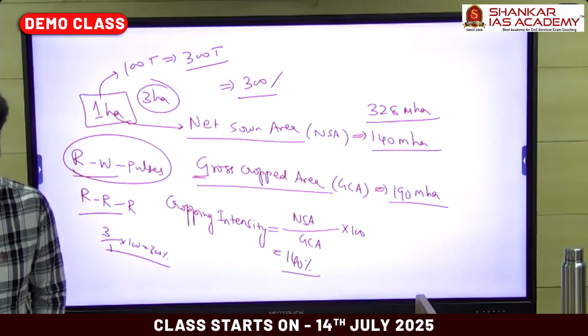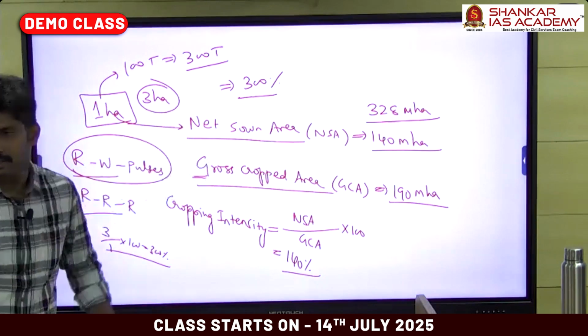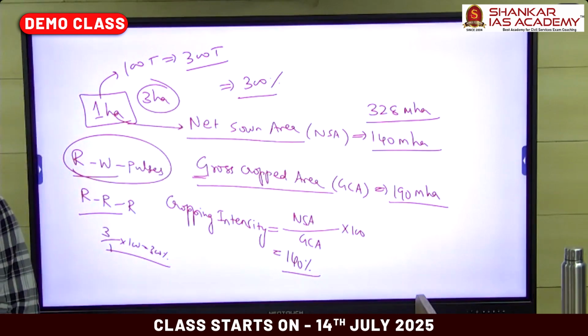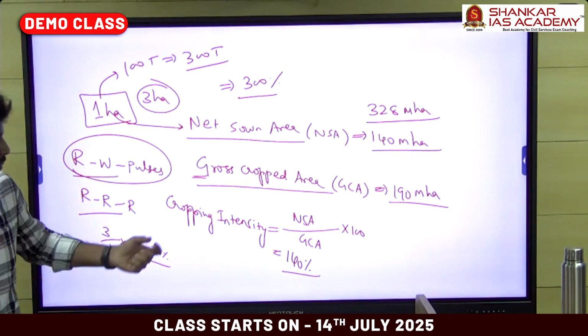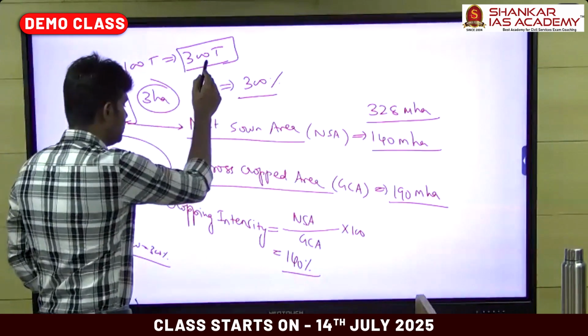So this concept is very important for analyzing food security, which can be determined based on the cropping intensity index.